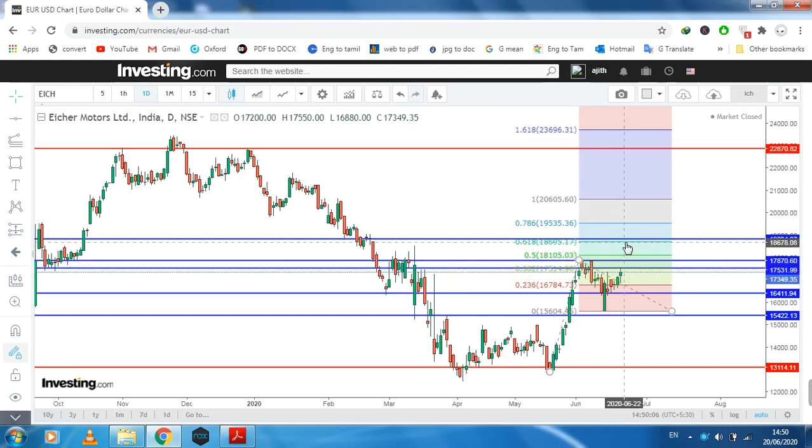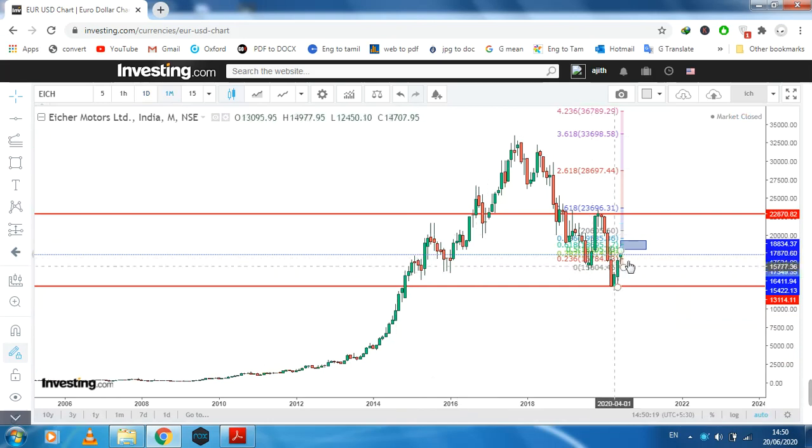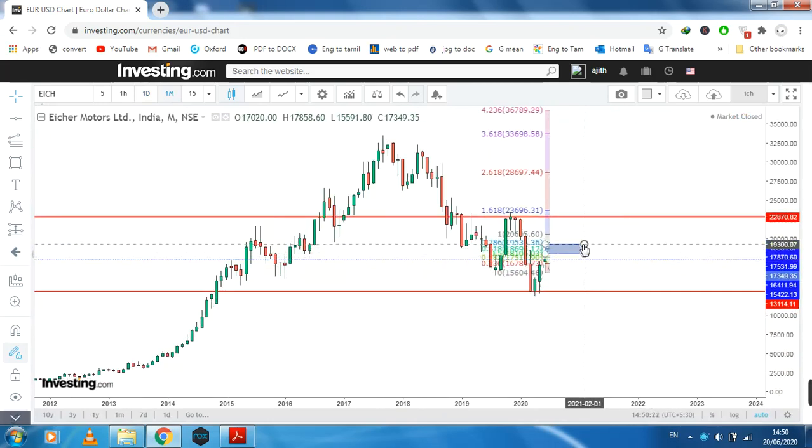What is the price at this level? 18,695. We need to come to the monthly chart. What is this level? Nearly 18,900 is in between this blue rectangular box. What does this mean? We are also considering the correction can go up nearly to 19,000.